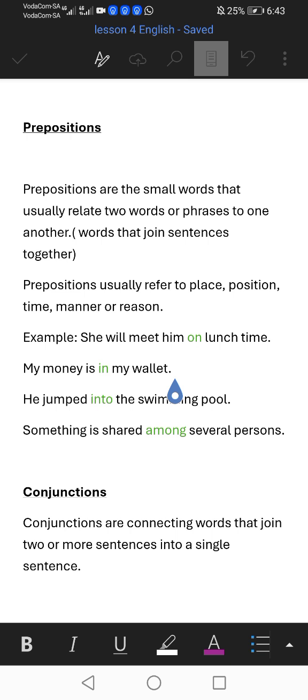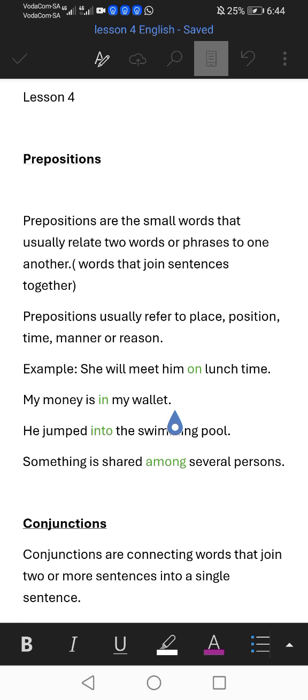Here I have four examples that I have written down to show us the preposition in each and every sentence. Sentence number one: she will meet him on lunchtime. On is in green, meaning that on is our preposition.